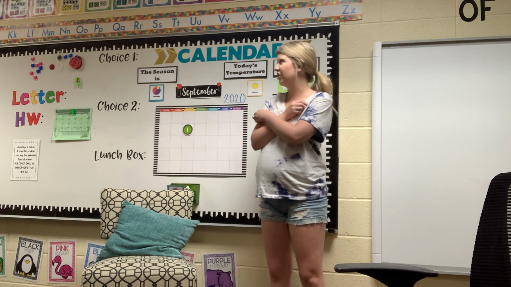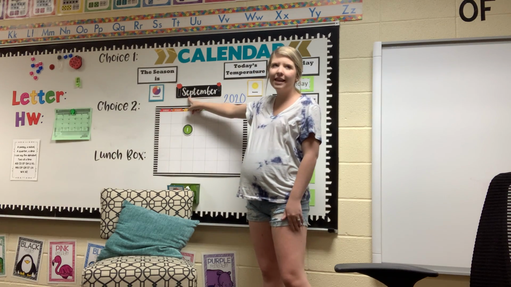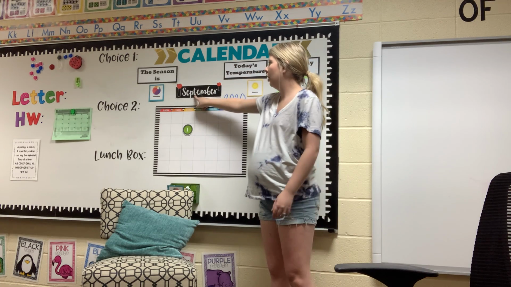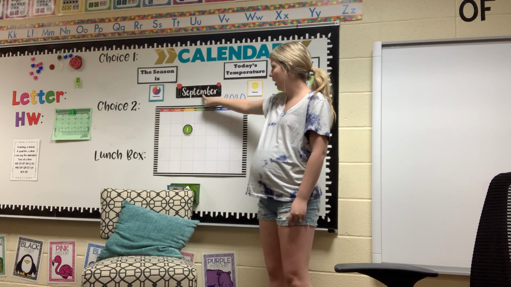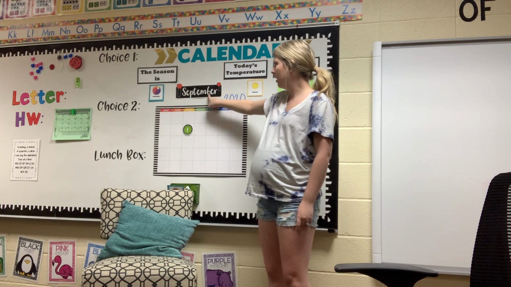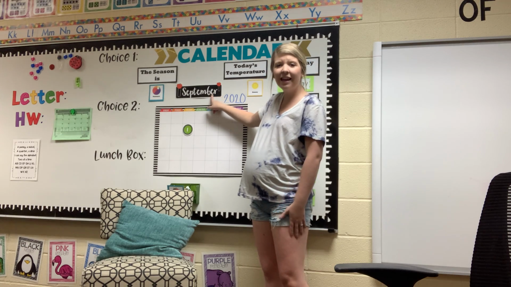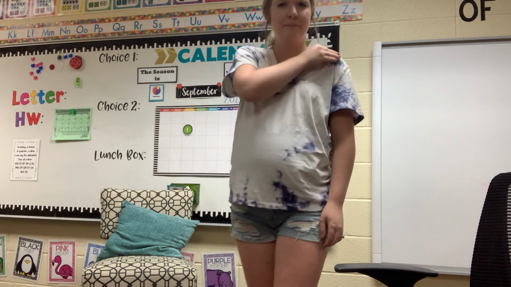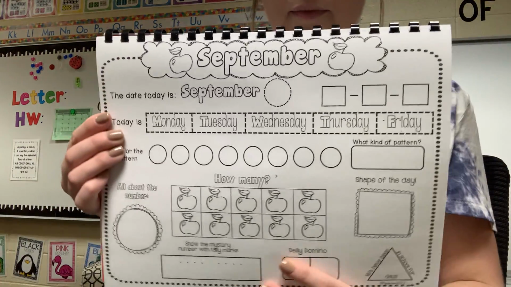It's an S. There's an uppercase S. Then there's a lowercase e, a hang down p, a lowercase t, a lowercase e, a lowercase m, a lowercase b, a lowercase e, and a lowercase r, like rabbit. Good.